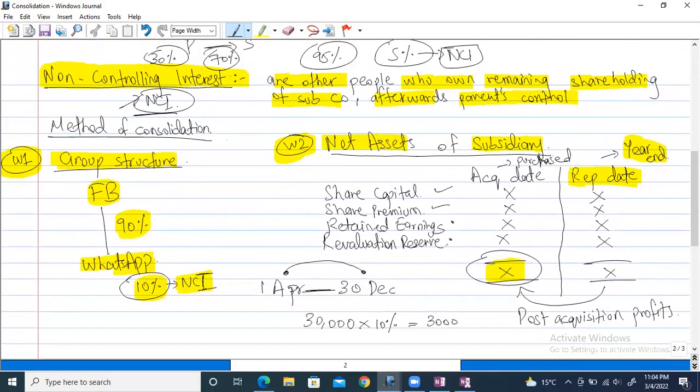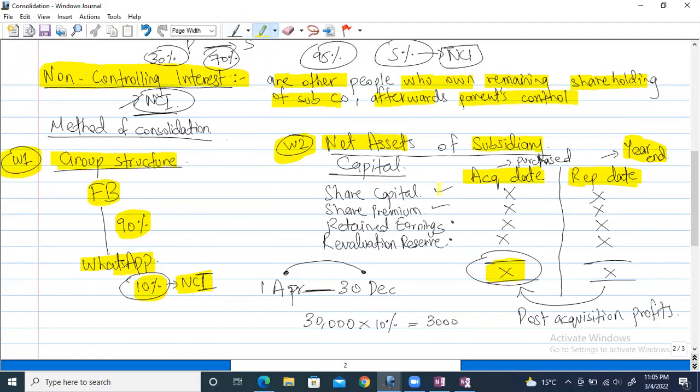Working 2, you can see this is just the first part of the cost, right? This is just the net assets. It is normally a very small amount. Now what we do is that we make 2 columns over here. All of these rulings are given by the accounting standard. Nothing is by me over here. The same thing is written in the book as well, but I'm just making it simpler. Now net assets, as you know, are also called capital. We have discussed it before as well, right?